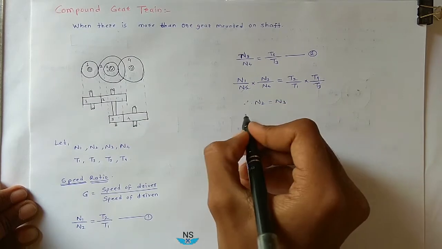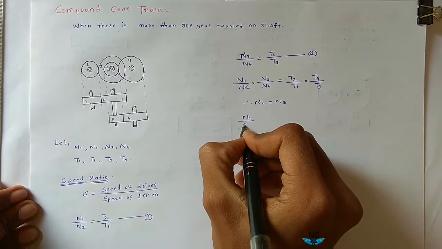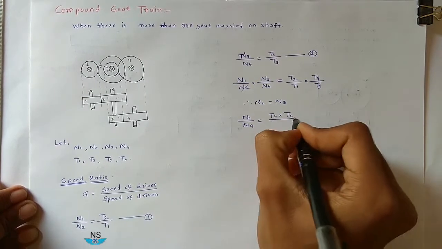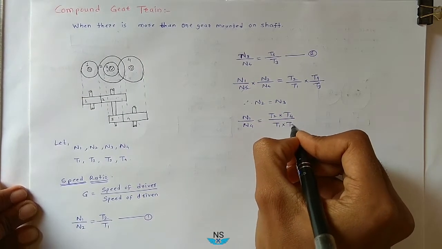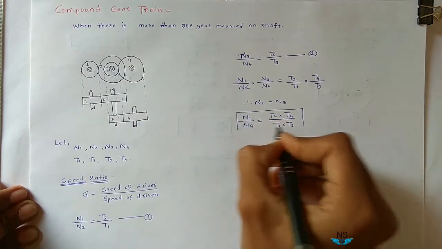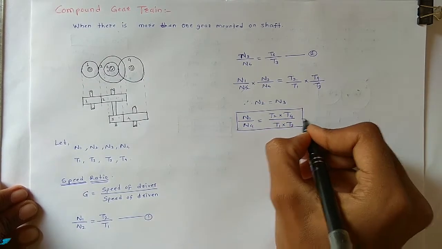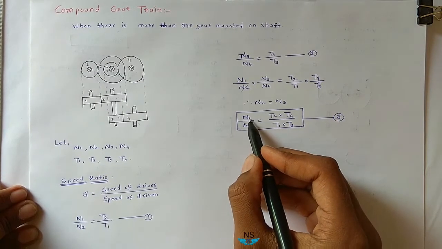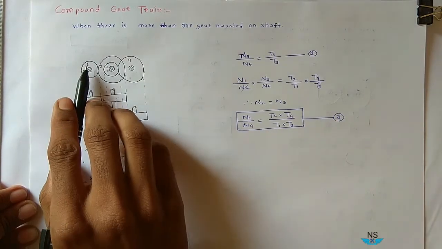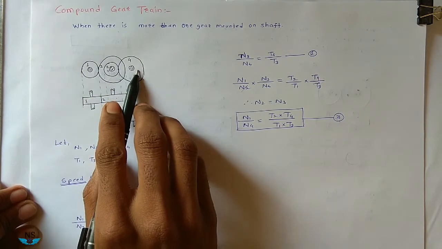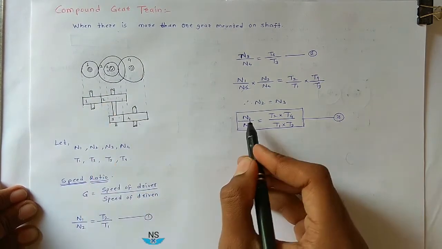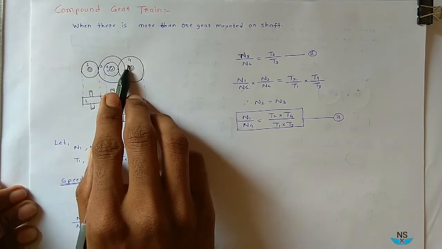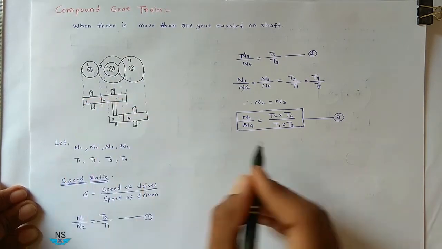So these 2 cancel. N1 divided by N4 is equal to T2 into T4 divided by T1 into T3, which is the speed ratio for compound gear train. Here N1 is the driver and gear 4 is the driven gear.